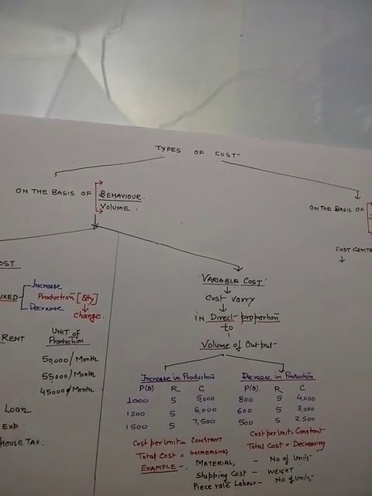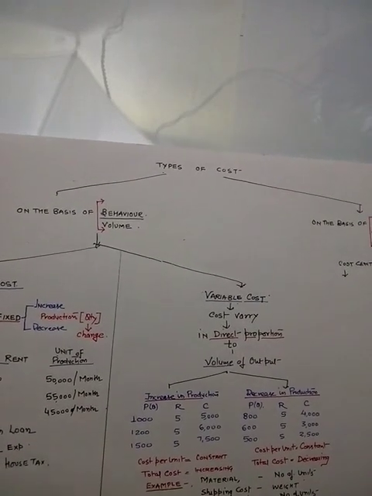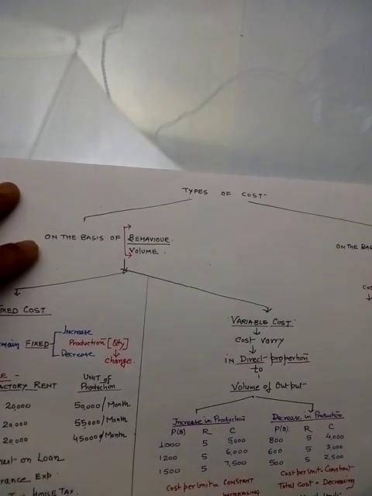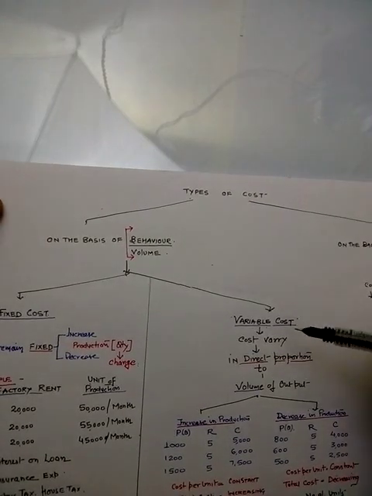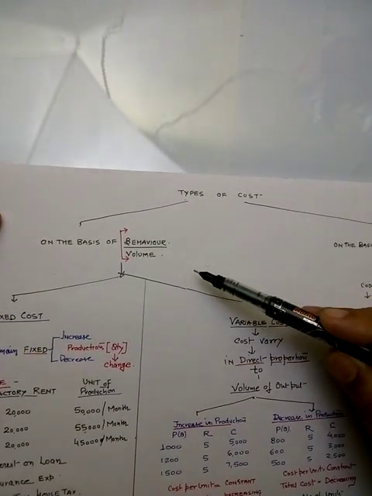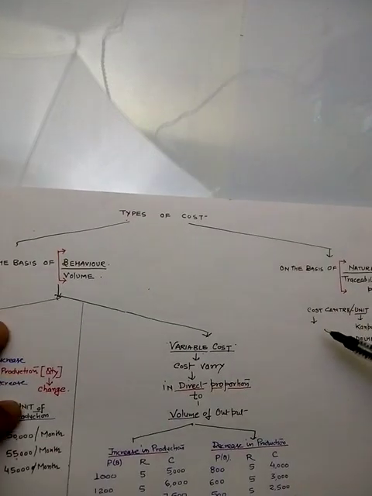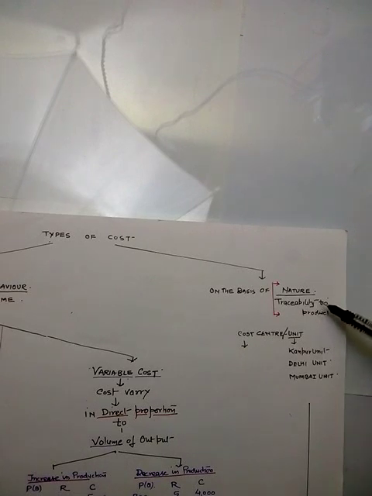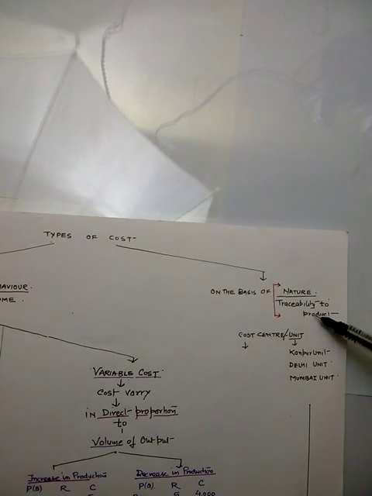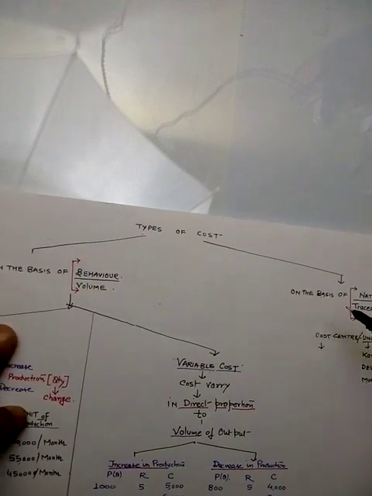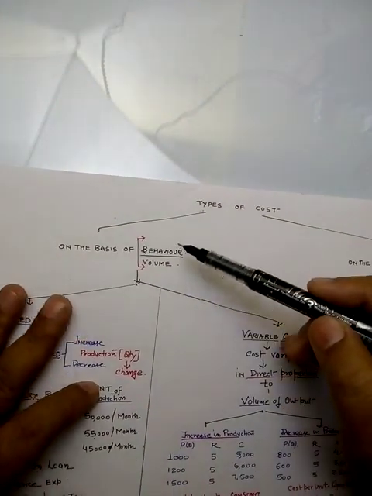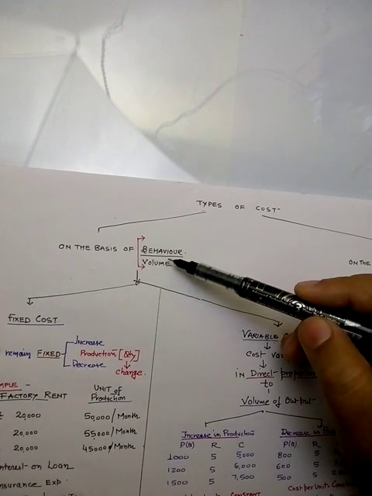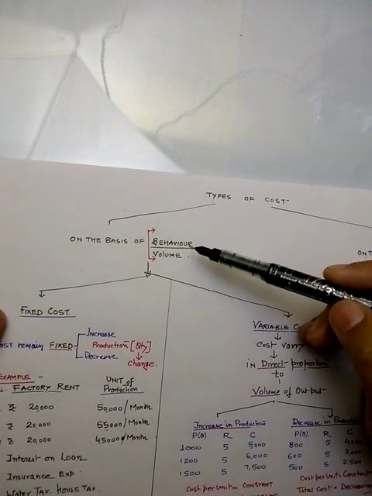Now, today we are going to discuss the different types of cost, that is on the basis of behavior or on the basis of volume, and the second type of cost is on the basis of traceability of product or on the basis of nature and traceability of product. So first we are going to start with the basis of behavior or on the basis of volume. So what is the behavior of a particular cost?